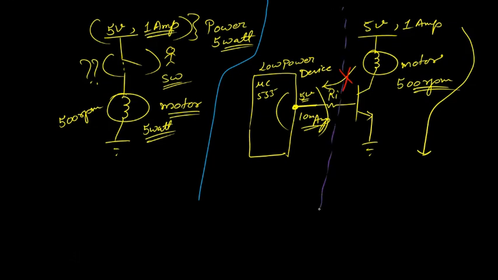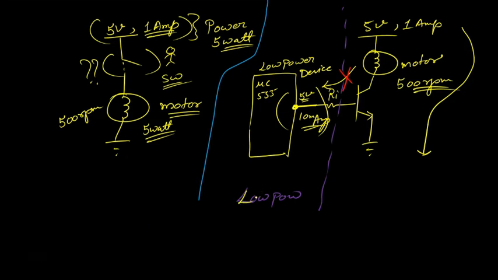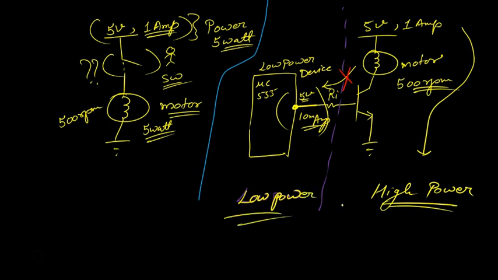It can be divided into two parts: a low power section and a high power section. So this is why we generally use transistors or MOSFETs.